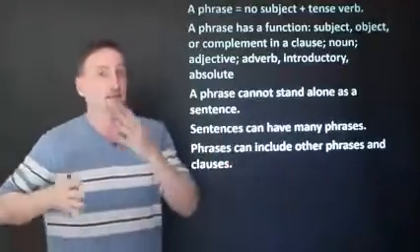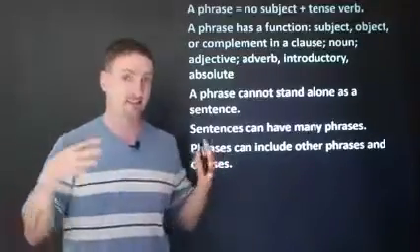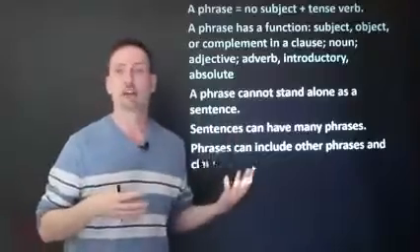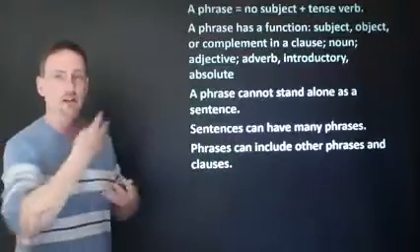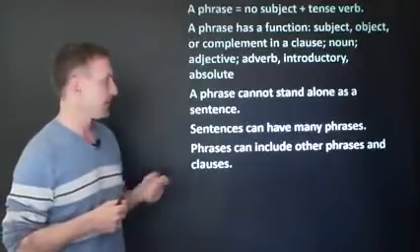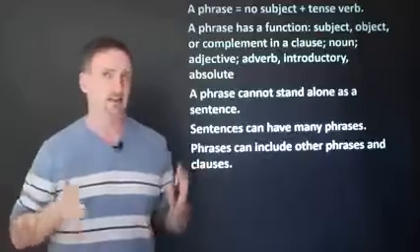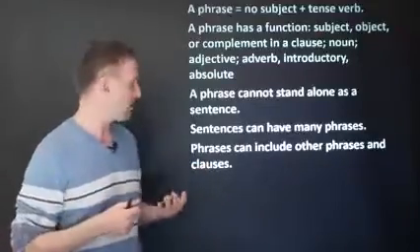So phrases mostly are used as part of the clause predicate, which means they're inside the clause. But you can also have phrases outside the clause working on the entire clause. Those are the absolute phrases. A phrase, obviously, because there's no subject and verb, cannot be a sentence. A sentence must have an independent clause.